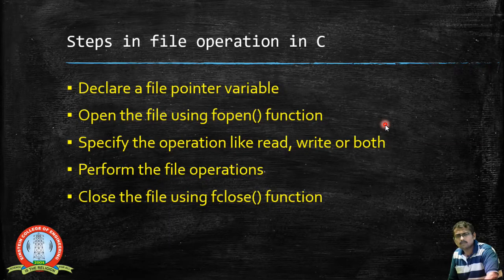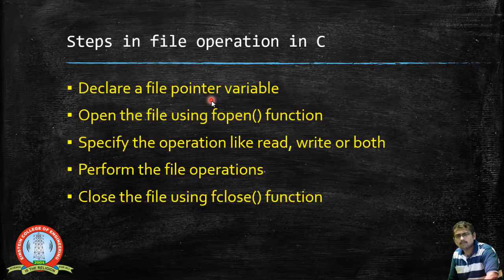Now what are the steps that we have to perform when we go for a file operation? The very first thing is to declare a file pointer, because, as we said, the stream is something like a buffer, and it returns a pointer. So we need to declare a file pointer variable, and only by using this file pointer can we perform the file operations.